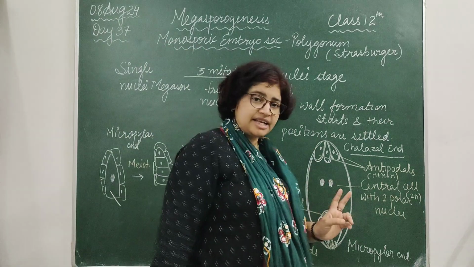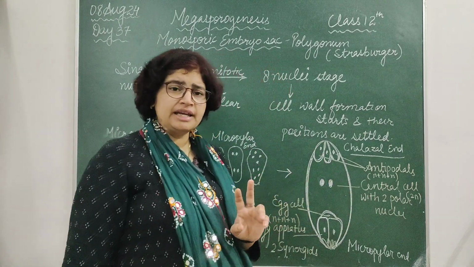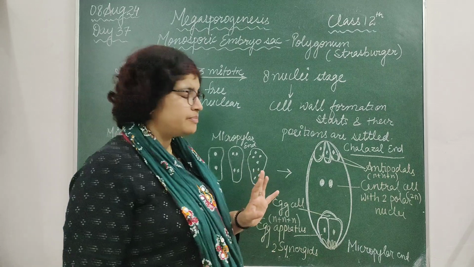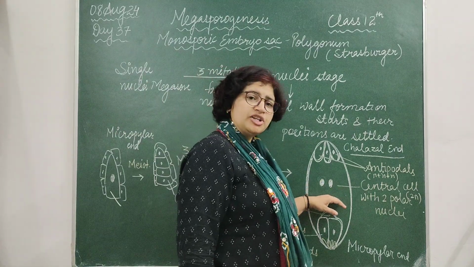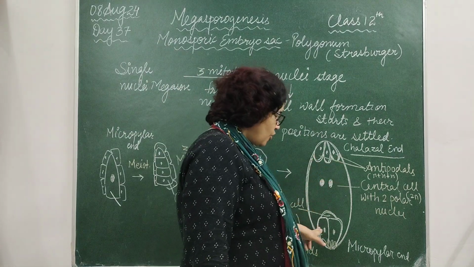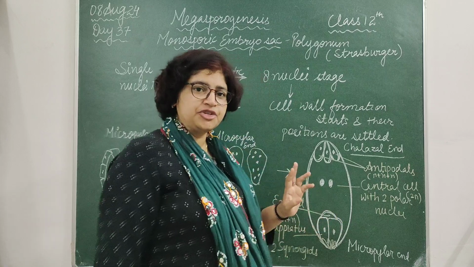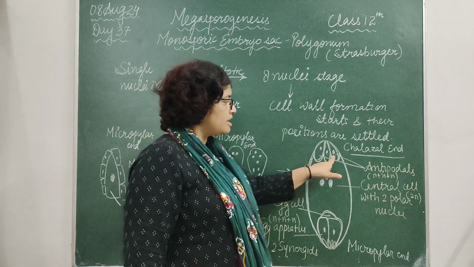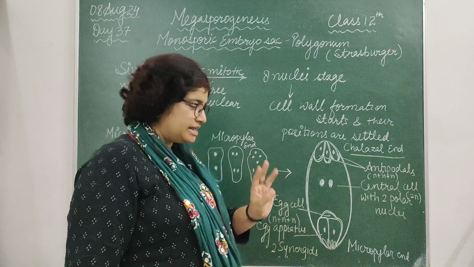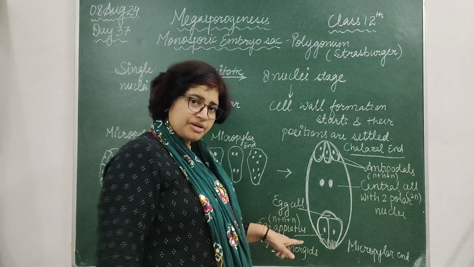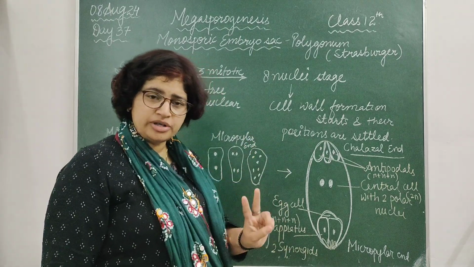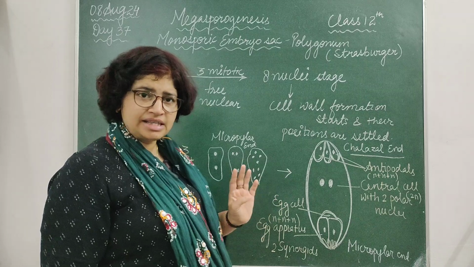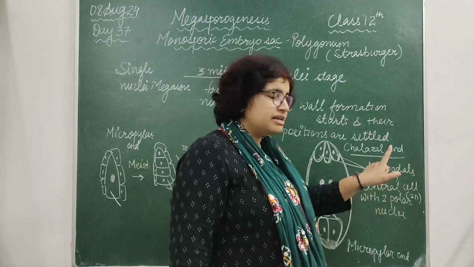In the center, 2 nuclei do not form any cell wall around them and behave as 2 polar nuclei inside a boundary called the central cell. If we count the cells, 3 are antipodals, 3 are the egg apparatus, with 1 egg cell and 2 synergids. These are a total of 6 cells, and the 7th cell is the central cell.